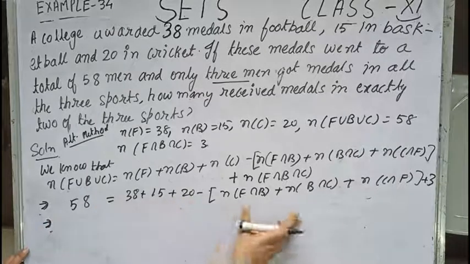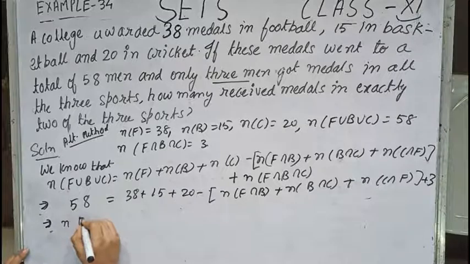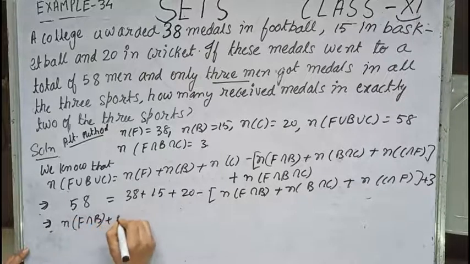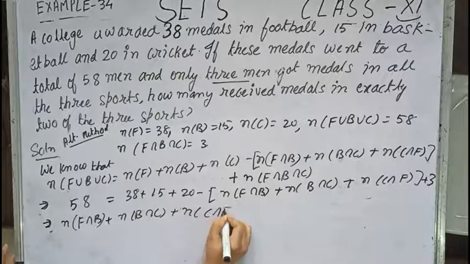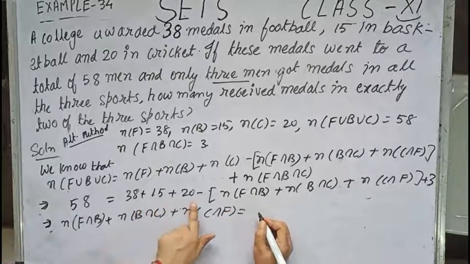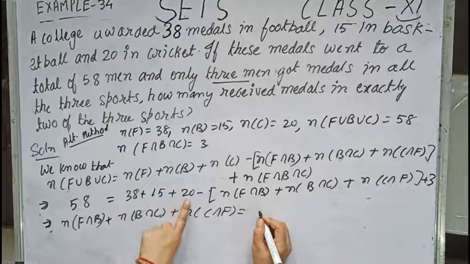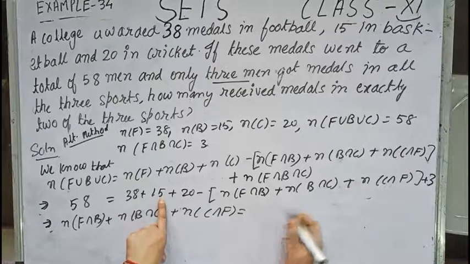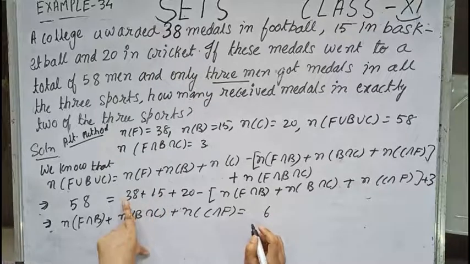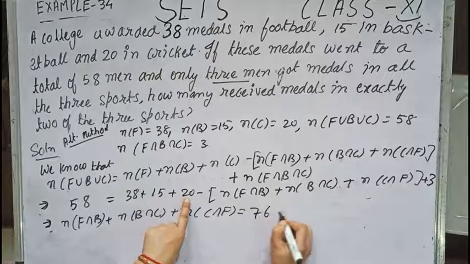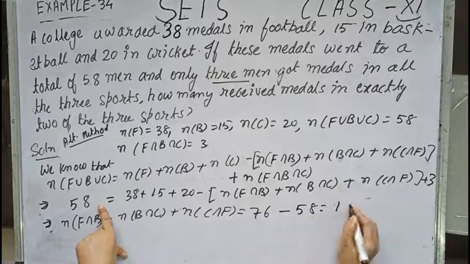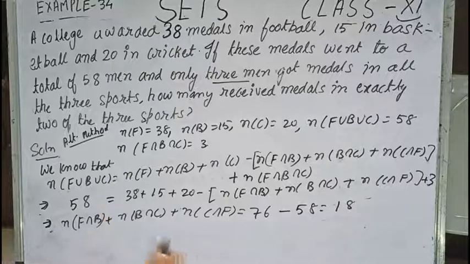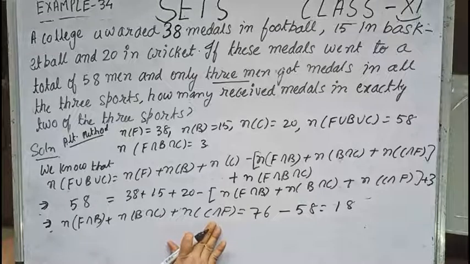Now this implies, bringing to the left side, n(F intersection B) plus n(B intersection C) plus n(C intersection F) will be equal to, let us add this: 8 and 5 is 13, 13 and 3 is 16, carry 1, 4, 5, 6, 7, so 76 minus 58. So this will be equal to 18. So we are getting n(F intersection B), n(B intersection C), n(C intersection F) equals 18.